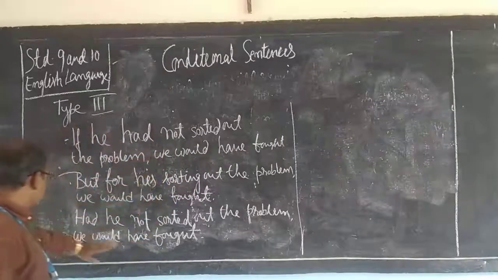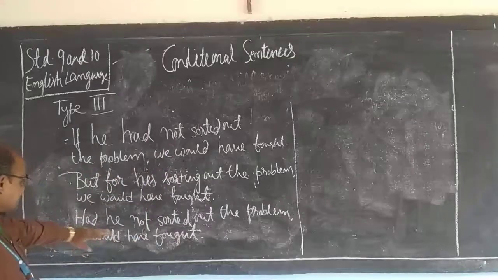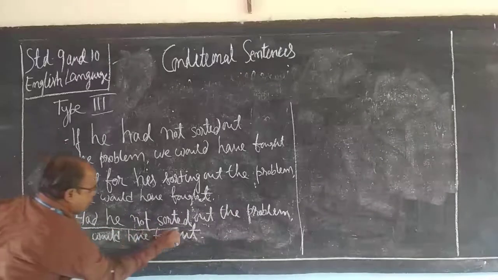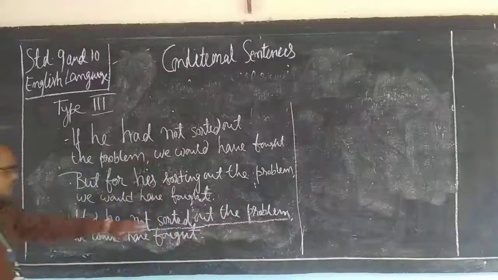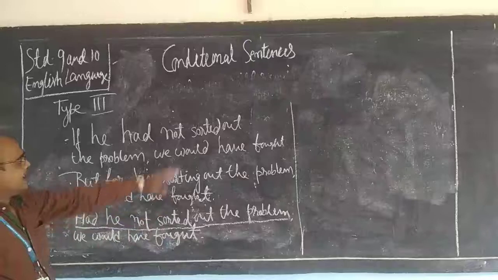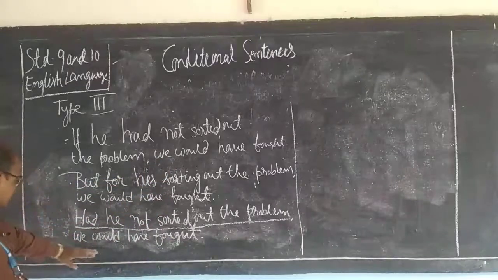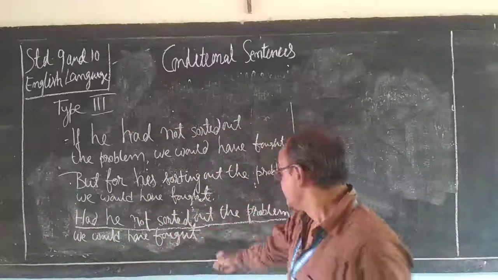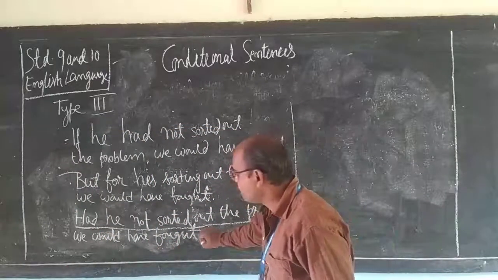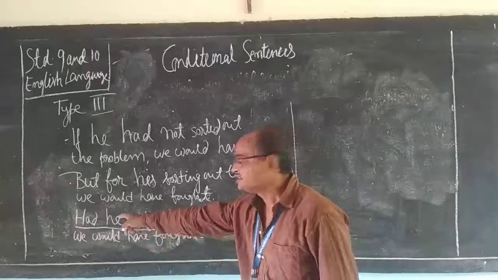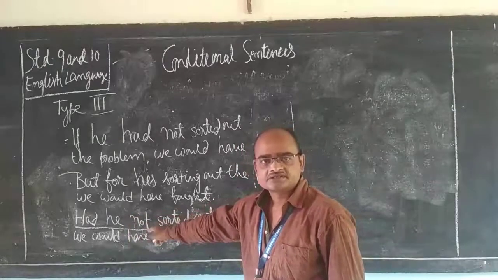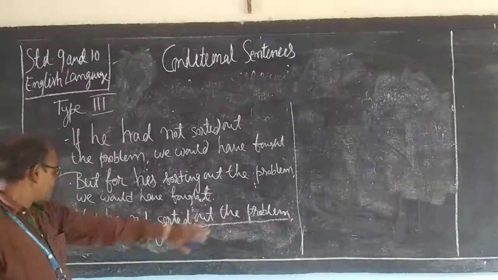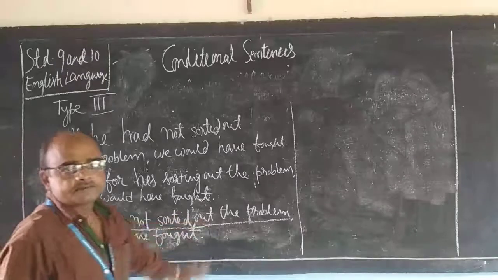So first the auxiliary verb: had he not sorted out the problem, and the result clause will remain the same: we would have fought. But you have to be careful. The sentence ends with a full stop, not a question mark, because this is not an interrogative sentence. So, had he not sorted out the problem, we would have fought.